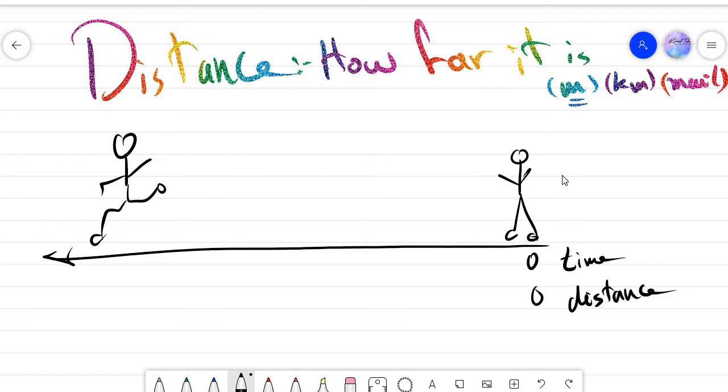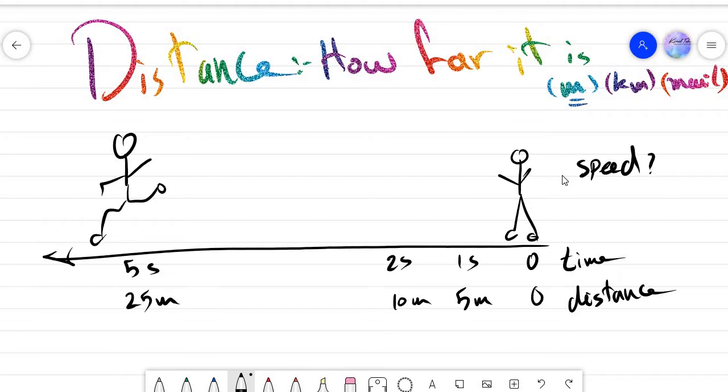After 1 second, he reached 5 meters. After 2 seconds, he reached 10 meters. After 5 seconds, he reaches 25 meters.